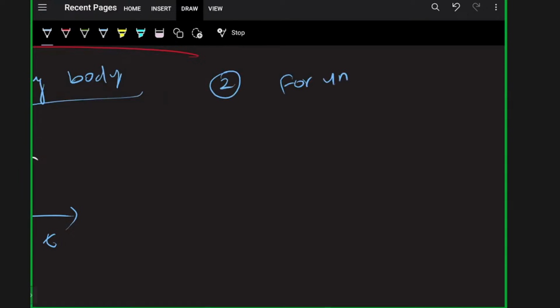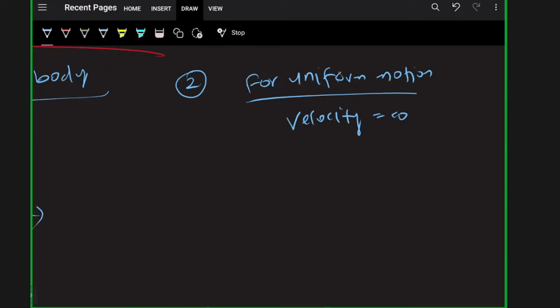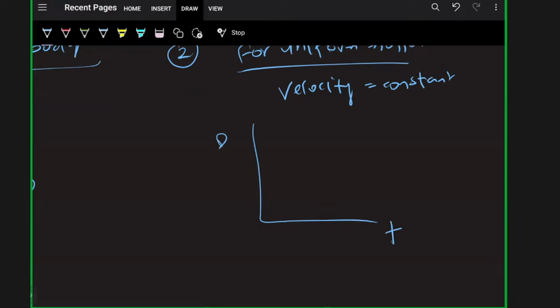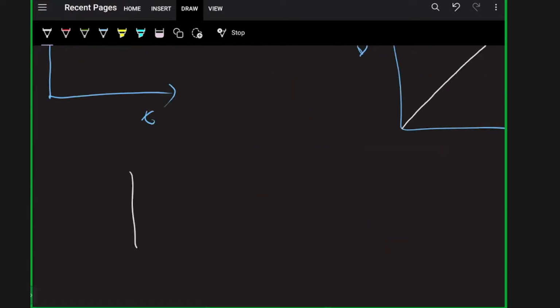The second condition is uniform motion. Uniform motion means velocity is constant. For that, the graph will be distance against time. Velocity is constant, so the slope will be constant. Actually, what is the slope of a distance-time graph? Velocity. And for non-uniform motion, it will be like this.